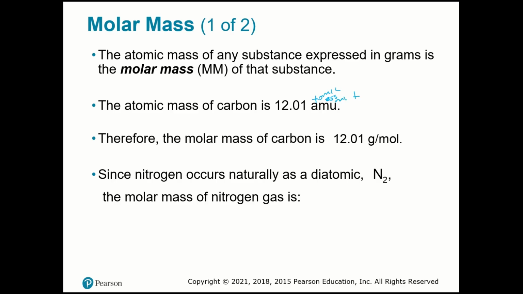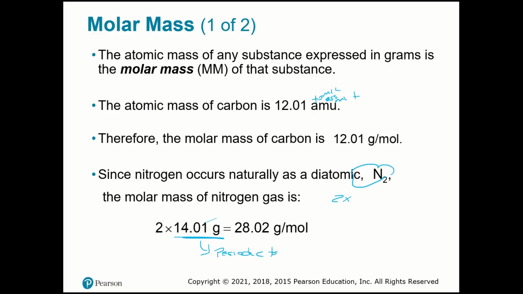Therefore, the molar mass of carbon is 12.01 grams per mole. Since nitrogen occurs naturally as a diatomic, the molar mass will be 2 times the atomic mass of nitrogen, which is 14.01 grams. Where do you get these values? In the periodic table, right?